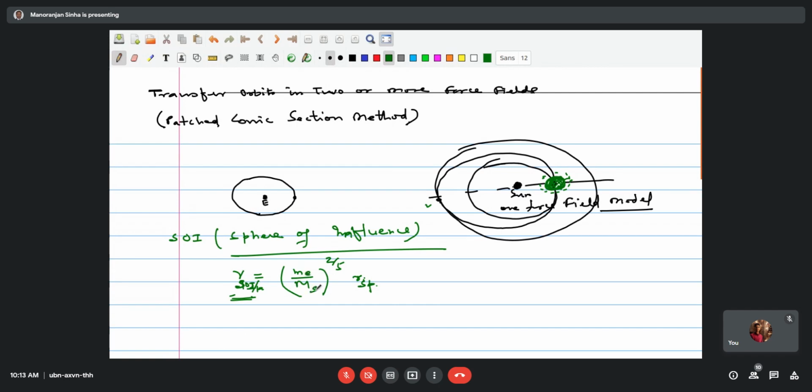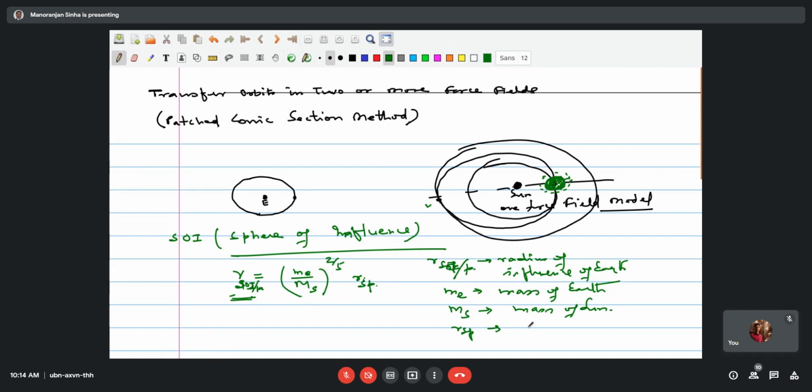So for the Sun-Earth system, this is the radius of influence of Earth or any planet, m is the mass of Earth, M is the mass of Sun, and R_SP is the Sun to planet distance.